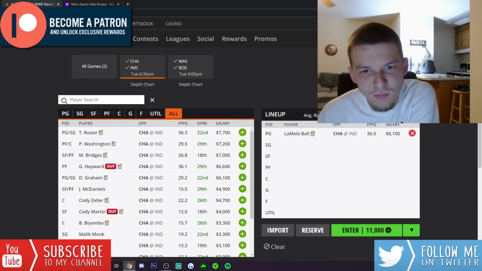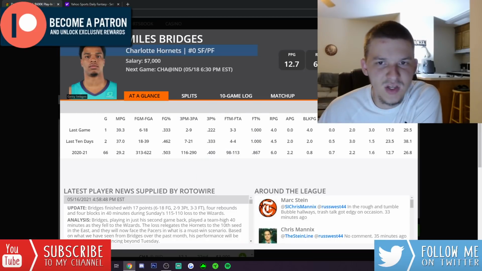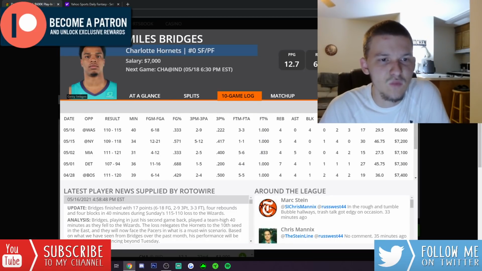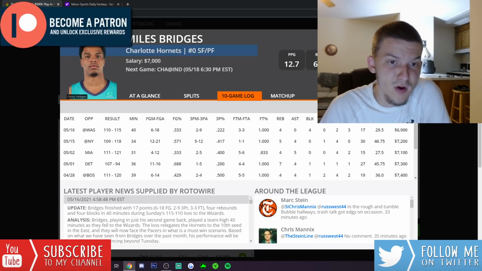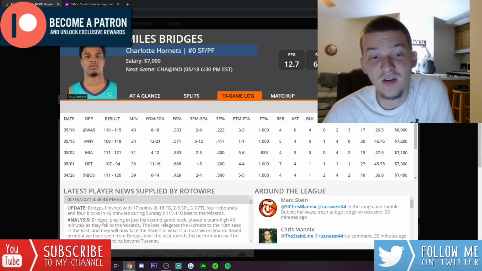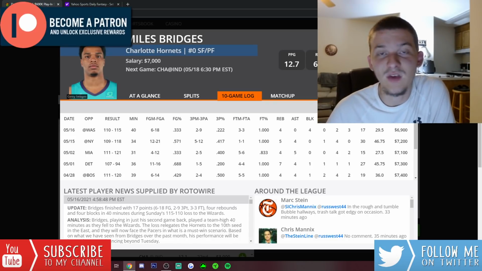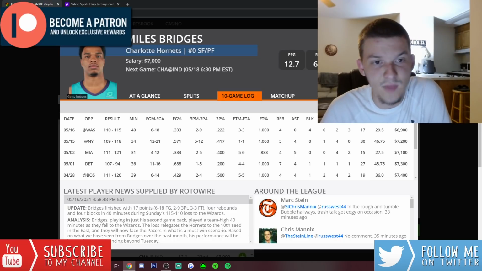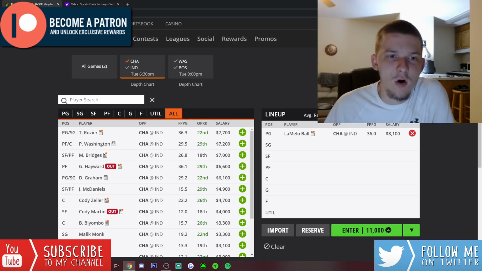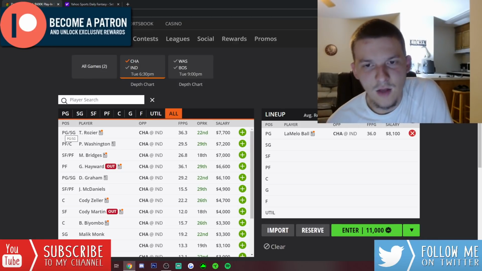I'd probably rather play Miles Bridges as well. $7K for Miles Bridges. We know we're going to get big minutes from him. Played 40 minutes last game against Washington. Since he's come back from his health protocols or whatever, he's played 34 and 40 minutes. So there's really been no limits on Bridges. He should continue to produce with Gordon Hayward out. That definitely is a bump for Bridges. He's just been really good ever since Hayward went down. So, have some interest in Miles Bridges, but I would say the guards, Rozier and LaMelo, are my 2 favorites at the top.